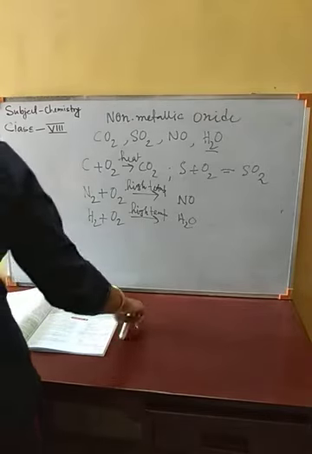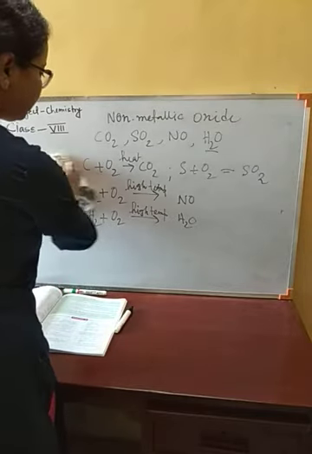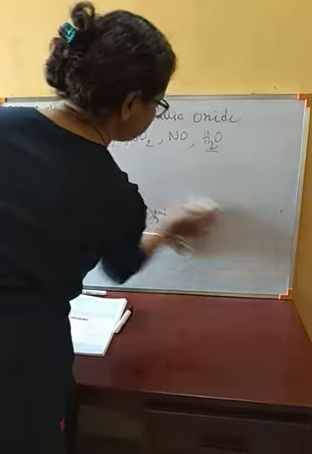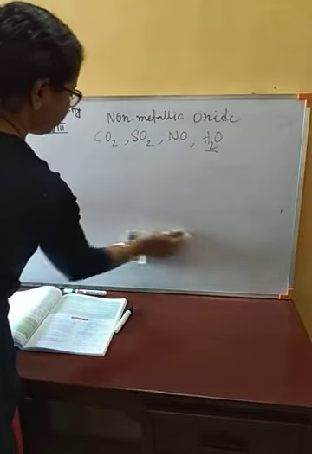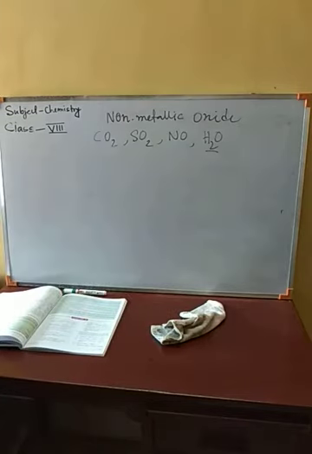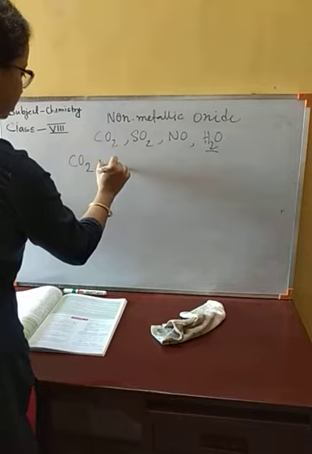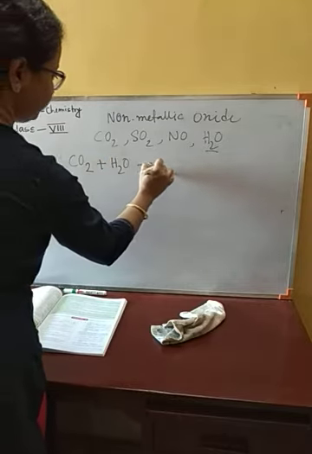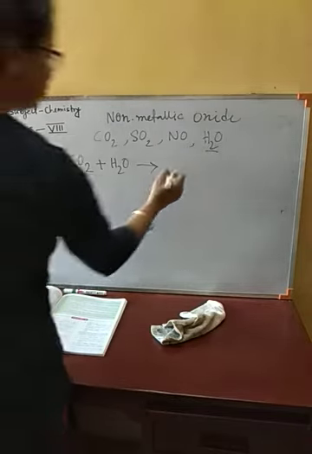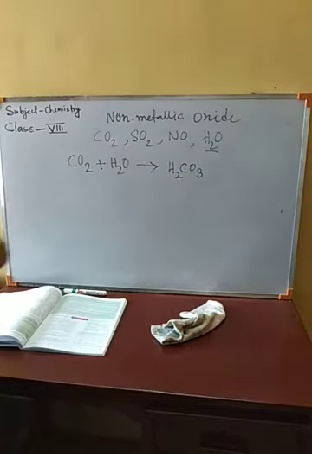Now we will see that when the non-metallic oxides react with water, they will produce acid. Suppose carbon dioxide: these are very easy, CO2 plus H2O, we are going to get H2CO3. This is carbonic acid.